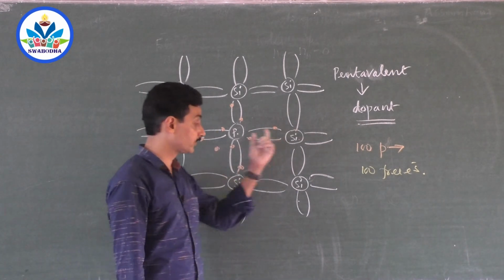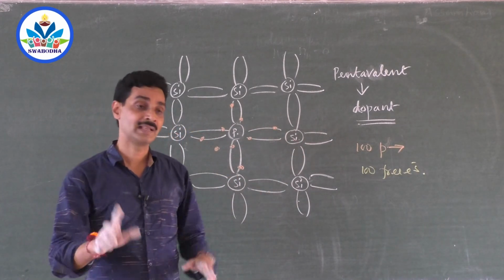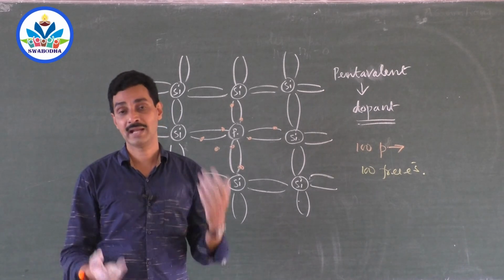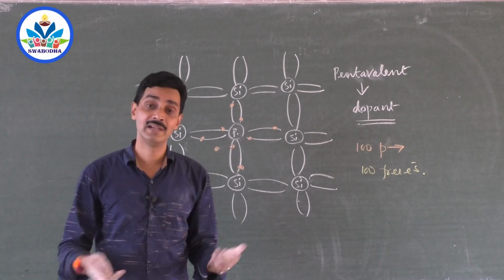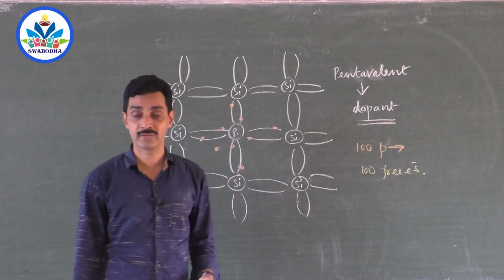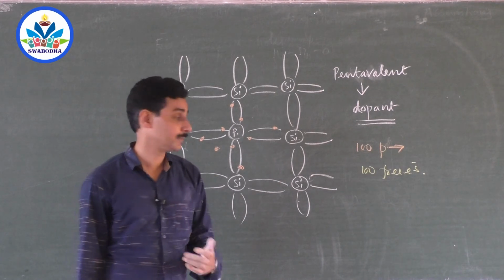It can't have any bond because it has 5 valence electrons where needed is only 4. So 100 free electrons are created because of 100 phosphorus atoms, 1 electron left free in each atom.